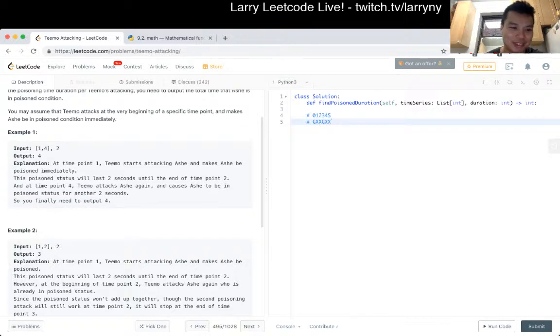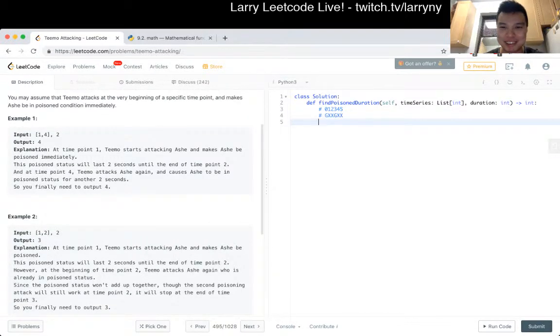So therefore you output 4. I think this is pretty straightforward to visualize. The other example is kind of obvious, it's just overlapping. So in this case, it'll be overlapping.